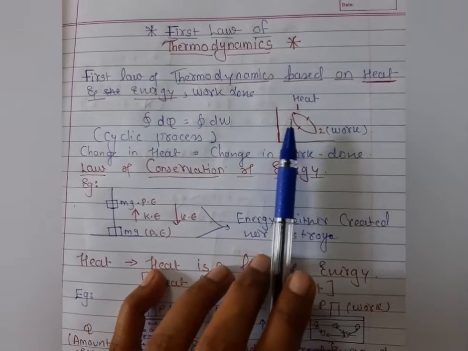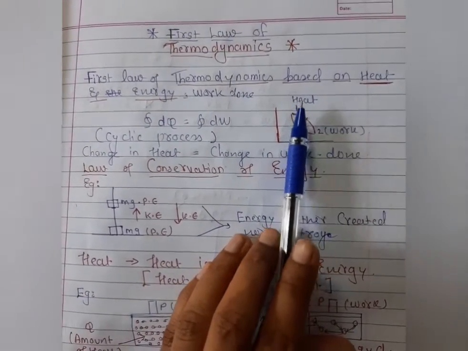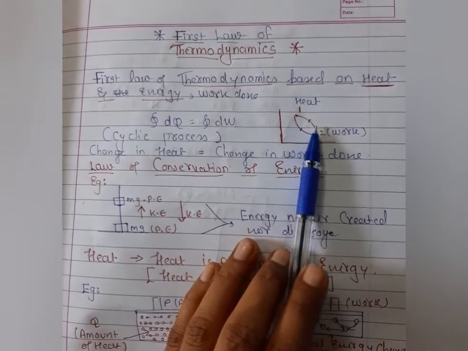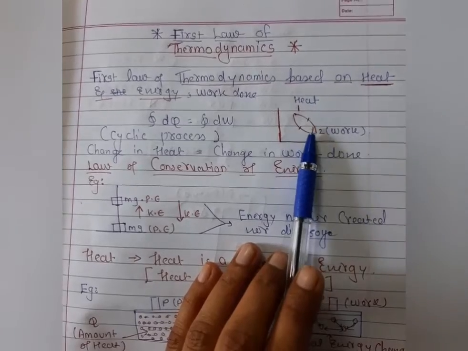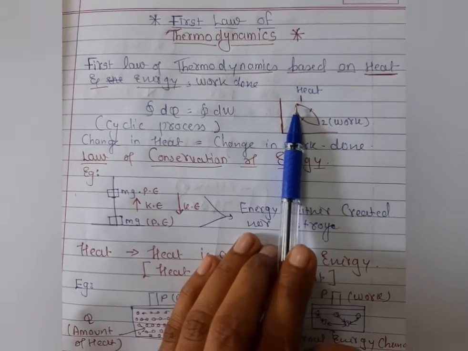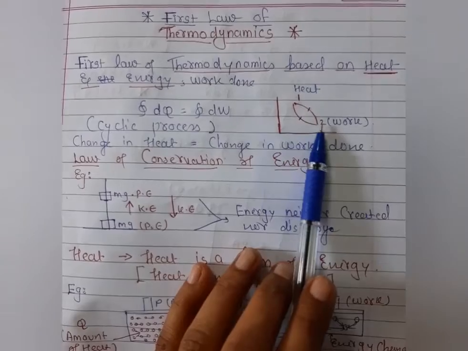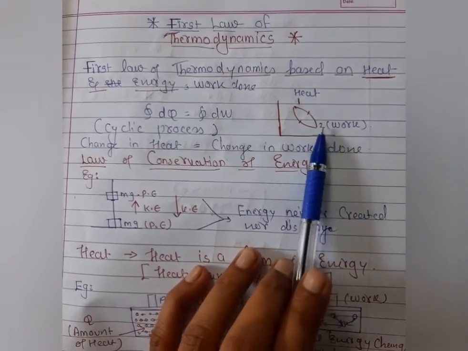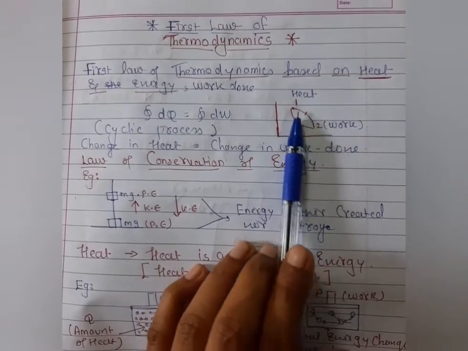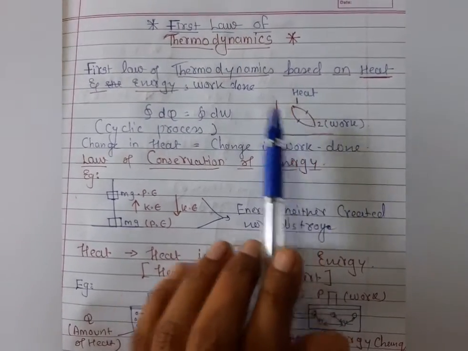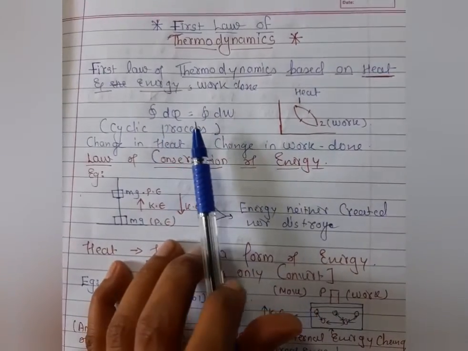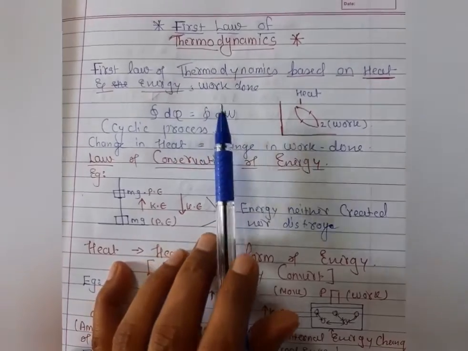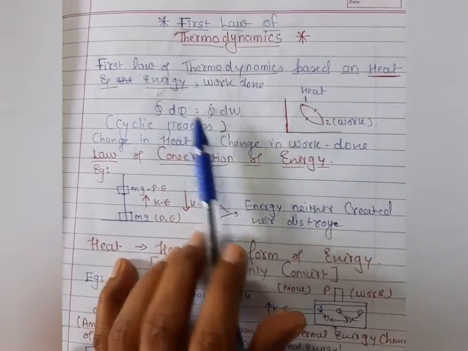If we consider any system and we apply heat on that system, what happens? The amount of heat is converted into work, and again the amount of work is converted into heat. In this graphical diagram, you can understand, students, how the heat is converted into work and how the work is converted into heat. This cyclic process is going on, and it is very helpful to understand the first law of thermodynamics. So the heat is converted into work, or I can say the work is converted into heat.